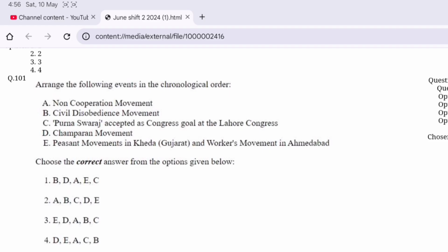Question number 101. Arrange the following events in the chronological order. Option D is correct here. First is the Champaran movement, then peasants movement in Kheda, Gujarat, and workers movement in Ahmedabad, then non-cooperation movement, then Purna Swaraj accepted as Congress goal at the Lahore Congress, and the last is civil disobedience movement.